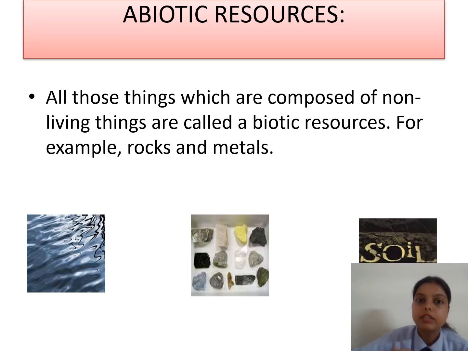Next we have abiotic resources. All those things which are composed of non-living things are known as abiotic resources. For example, rocks, metals, soil, water, stones, etc. are all abiotic resources. Mainly, we can say that non-living things are abiotic resources. So this is the topic.